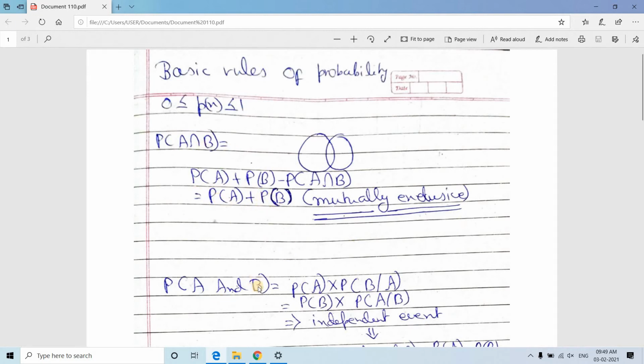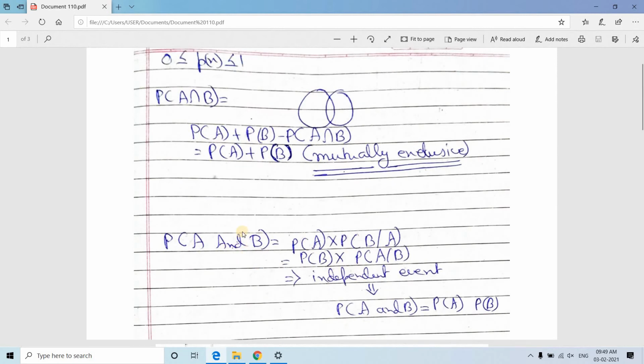Very simple. Then probability of A intersection B, or A and B, what will that be? A and B means A and B happened simultaneously. That is nothing but the probability of A multiplied by, knowing that A already happened, the probability that B will occur. That is conditional probability, P(B|A). Or we can say B already occurred, and knowing B occurred, what is the probability that A will occur? So P(B) multiplied by P(A|B). Right?